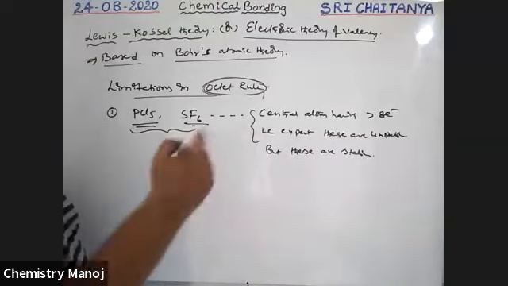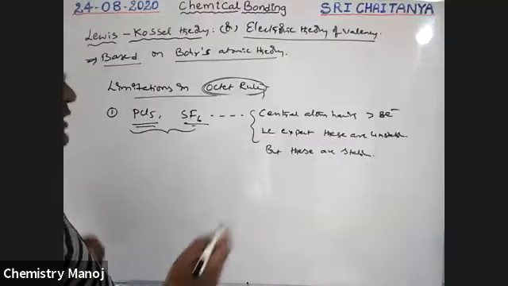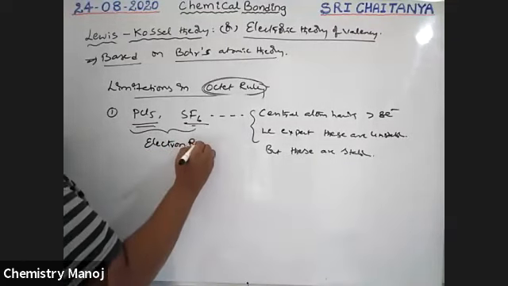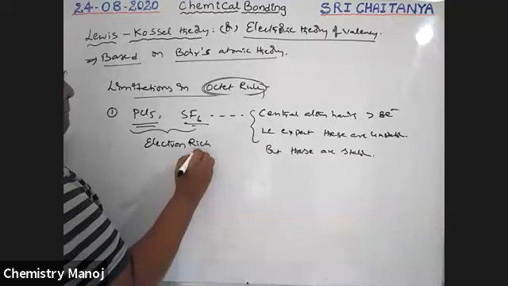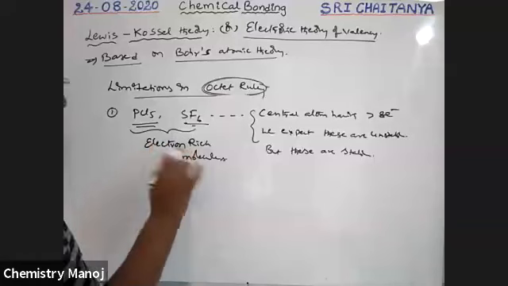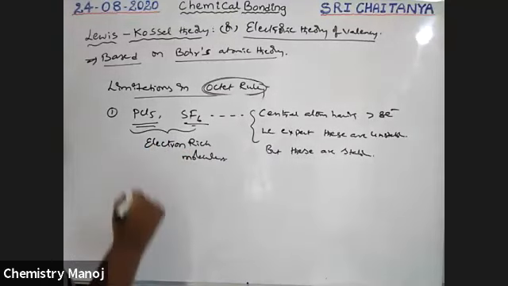This type of molecule, having greater than 8 electrons in its outermost orbit, is considered an electron rich molecule.